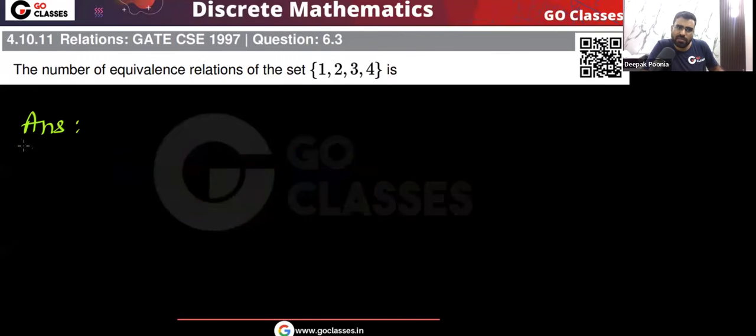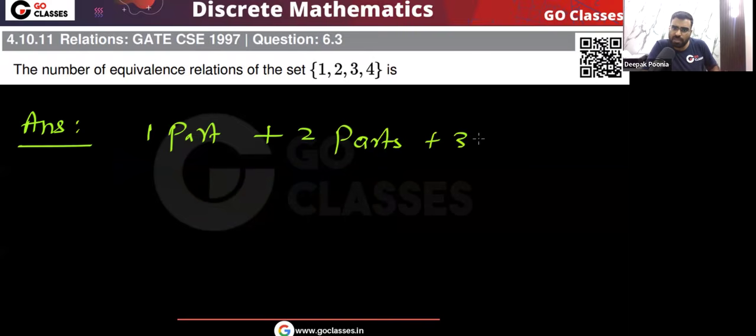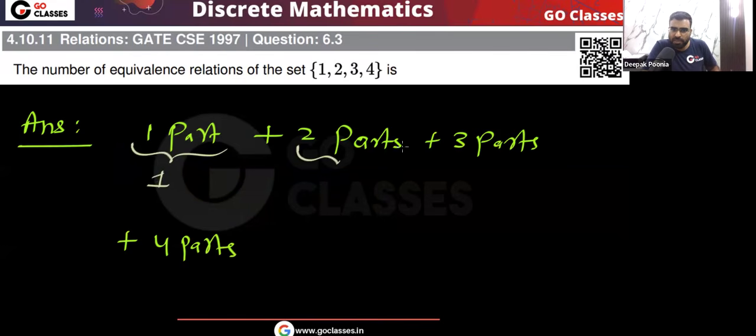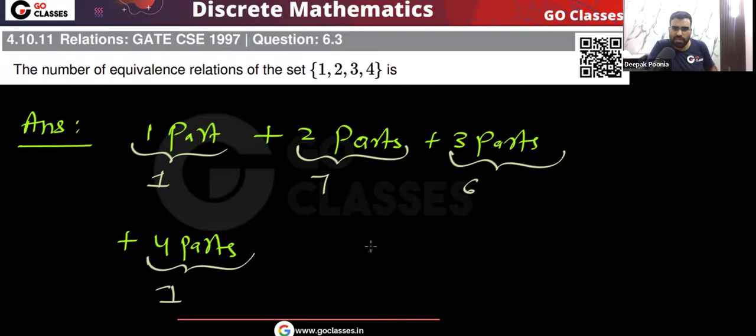So finally, what will be the answer? Here the answer will be, how many 1 part partition you created plus how many 2 part partition you created, how many 3 parts partition you created, and how many 4 parts partition you created. How many 1 part partition you created? That is 1 only. How many 2 part partition you created? That was 7. How many 3 part partition we created? That was 6. And how many 4 part partition we created? That is 1. So the final answer we got, that is 15. 15 ways, or I can say 15 equivalence relations.